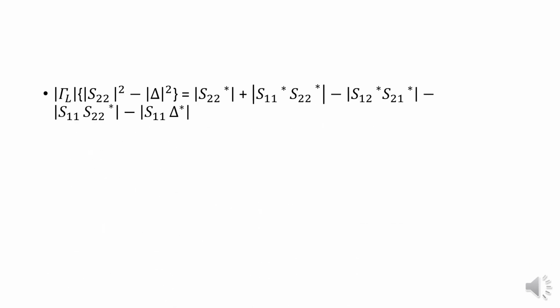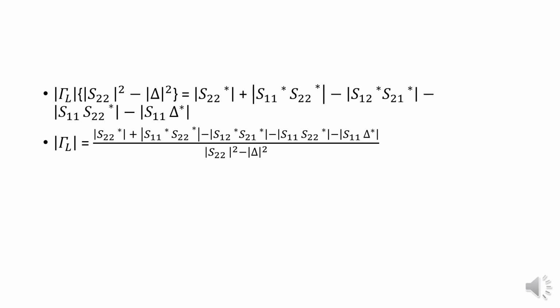After simplification, modulus of psi L into modulus of S22 square minus modulus of del square will be equal to modulus of S22 star plus modulus of S11 star S22 star minus modulus of S12 star S21 star minus modulus of S11 S22 star minus S11 del star modulus.